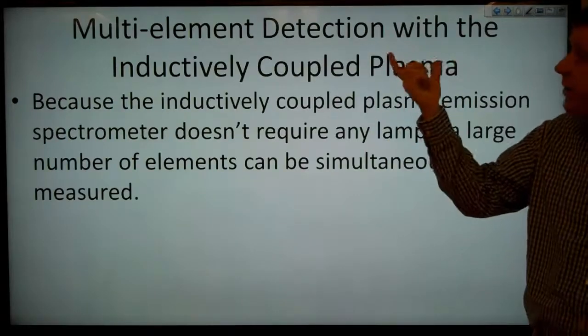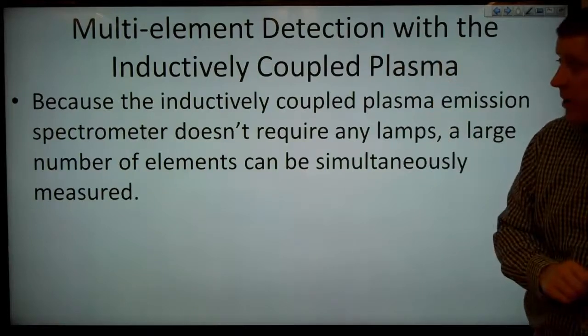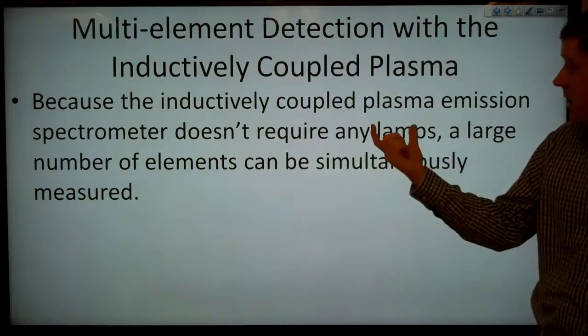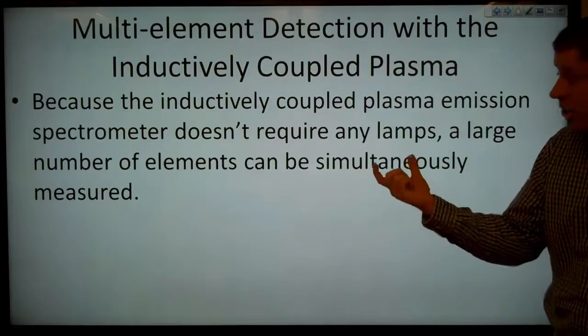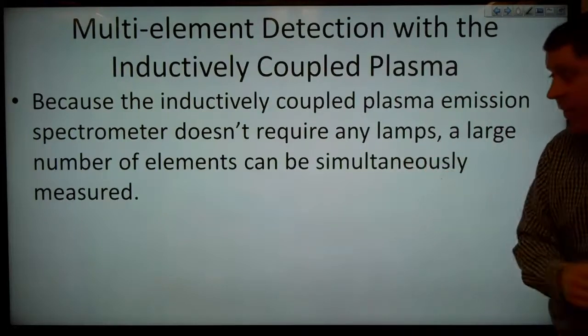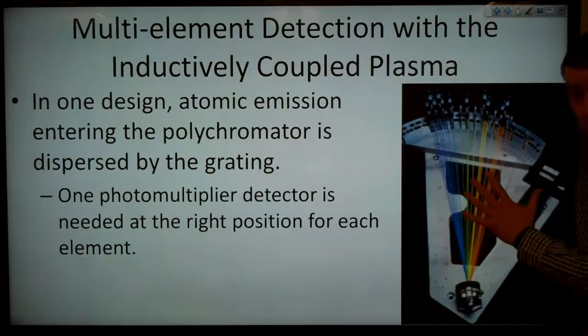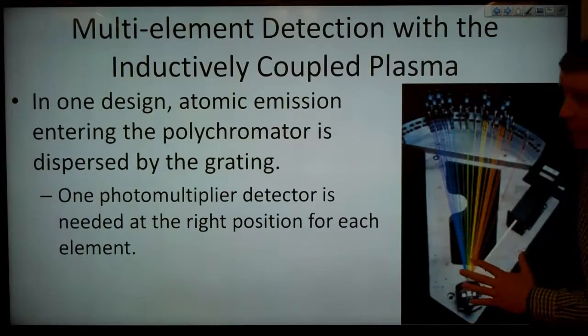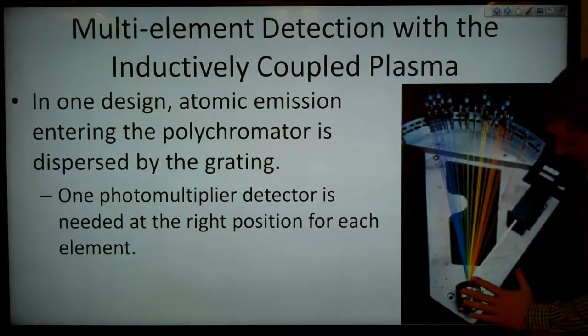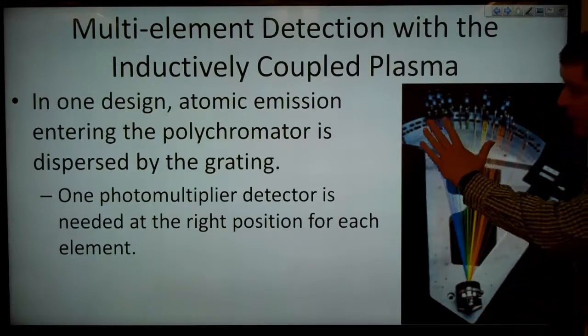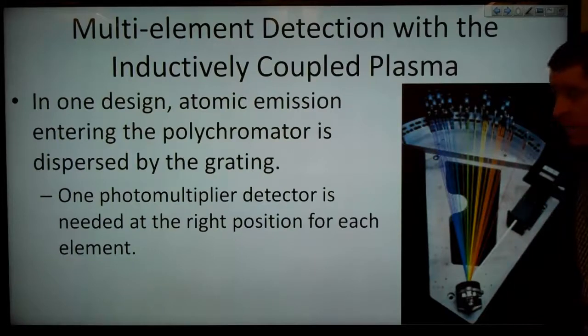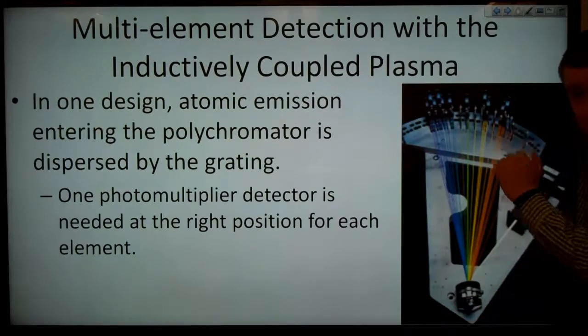So now let's look at multi-element detection with the inductively coupled plasma, the ICP. Because the ICP emission spectrometer doesn't require any lamps, a large number of elements can be simultaneously measured. So in one design, shown over here, atomic emission entering the polychromator is dispersed by the grating. So we've got atomic emission coming in, it's dispersed by the grating, and then one photomultiplier detector is needed at the right position for each element.